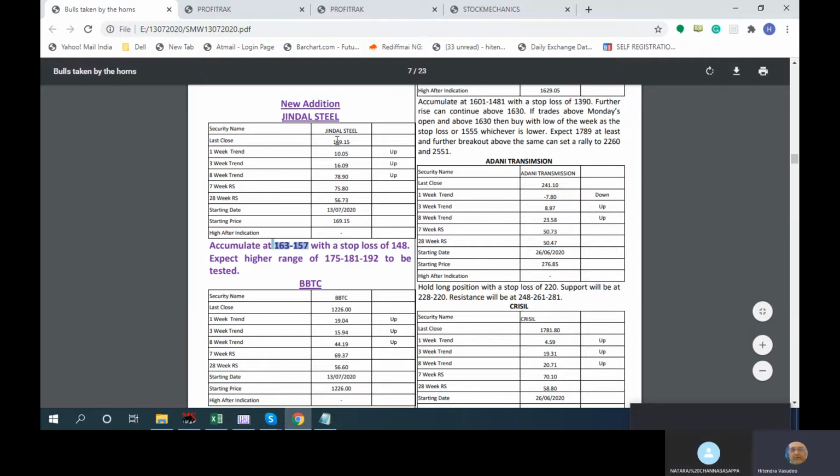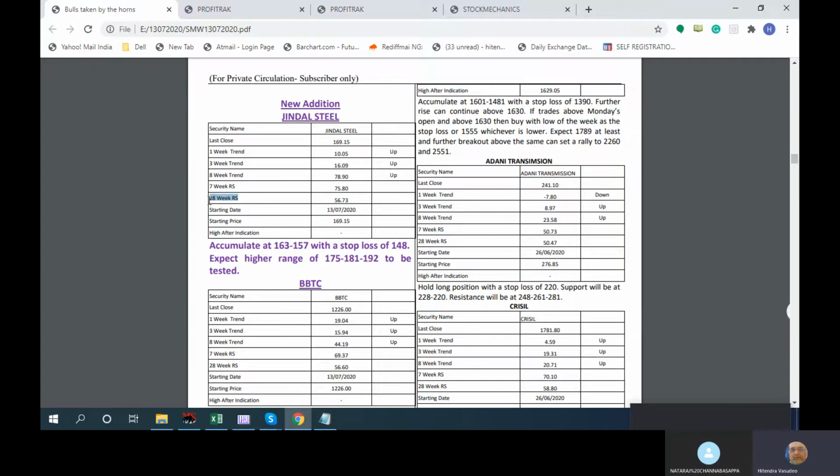Just to give you an understanding, how has the 1 week trend been? It was 10% up, so the trend is up. The 3 weeks trend is 16%, so the 3 weeks trend is up, and the 8 weeks trend is up. Now this is our next section, the 7 weeks RS. What is the relative strength over 7 weeks, and what is the relative strength over 28 weeks? 28 weeks is maybe 6 months.